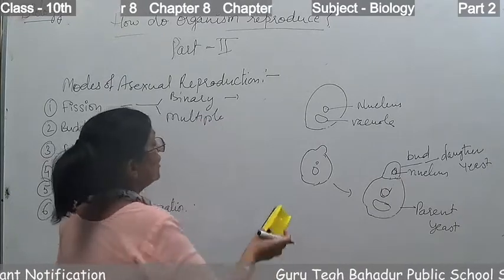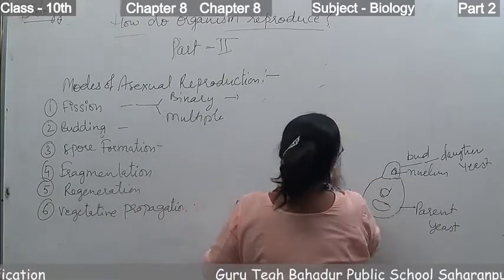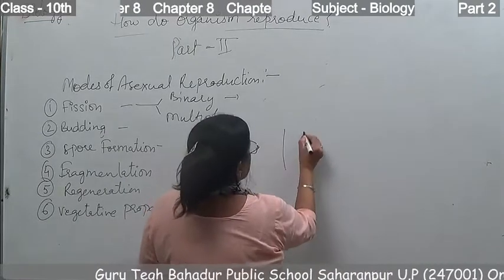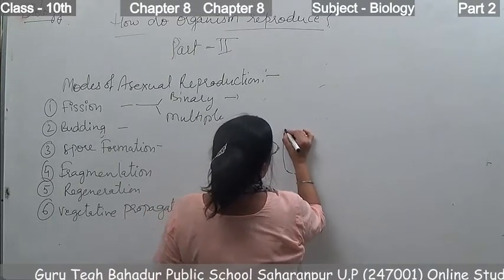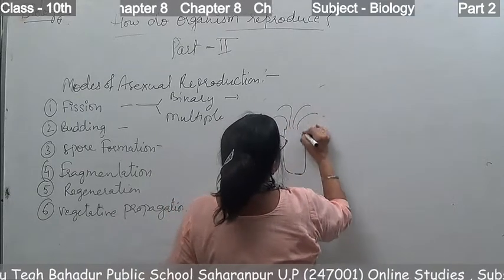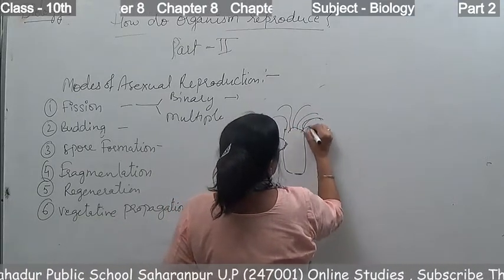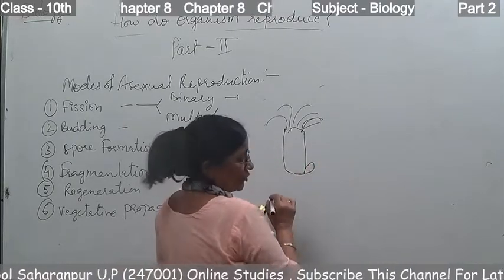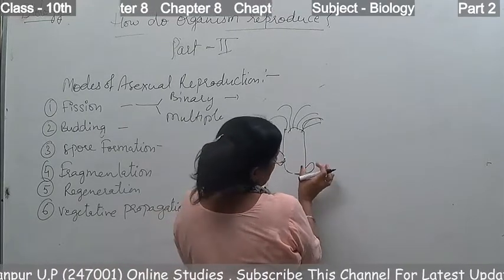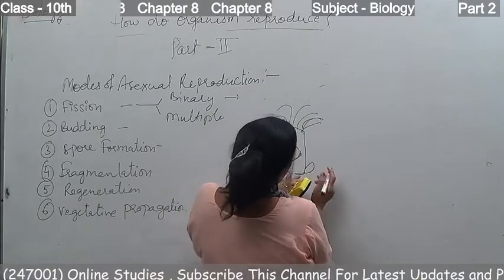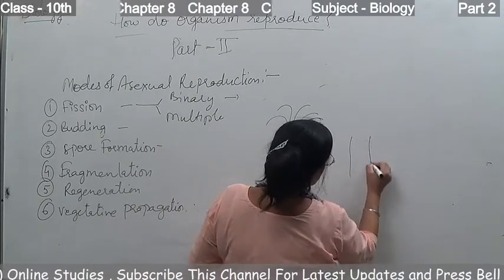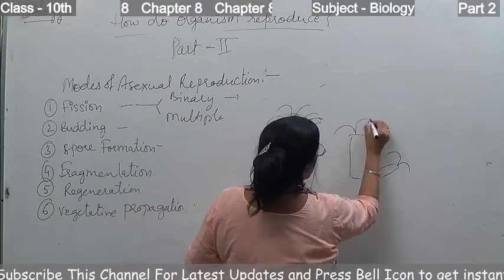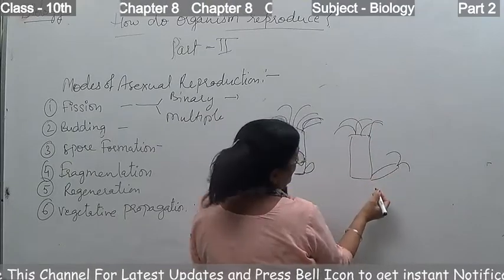In the case of hydra, the process of budding is also there. Hydra is a multicellular organism. First of all, a bud appears on its body, on any part of the body, and then this bud grows bigger and forms all the organs of the hydra.